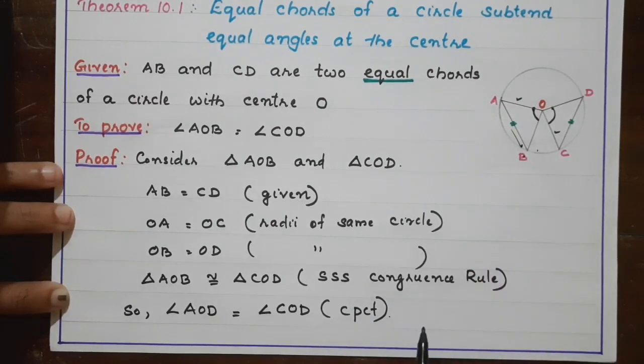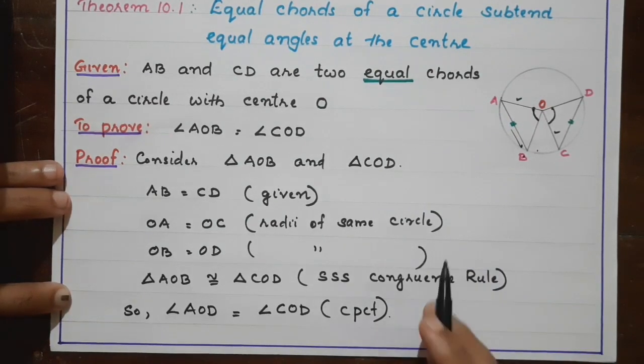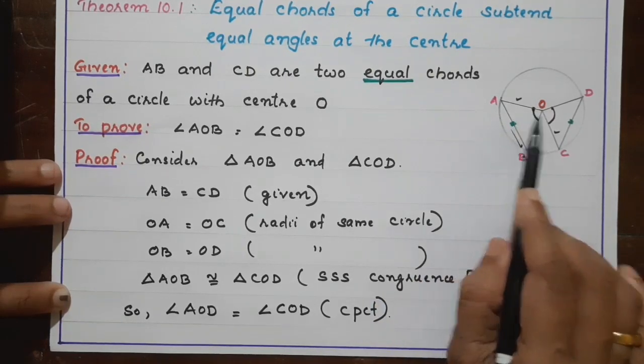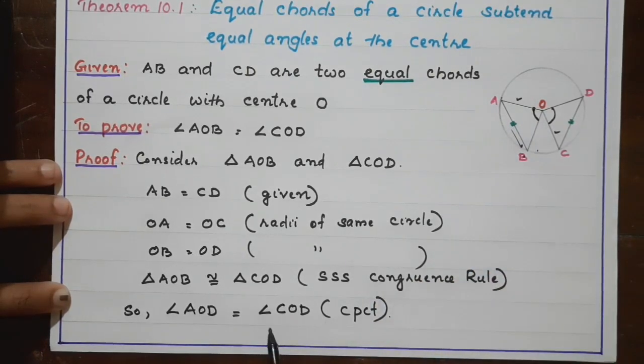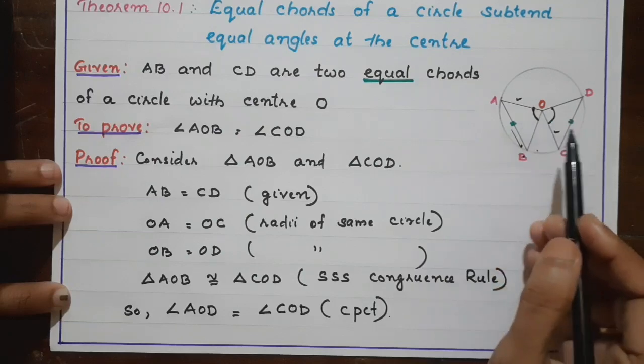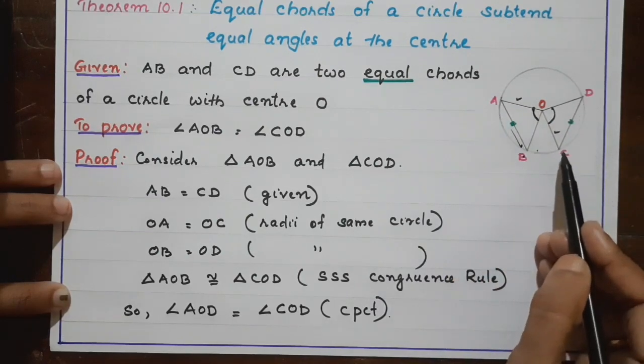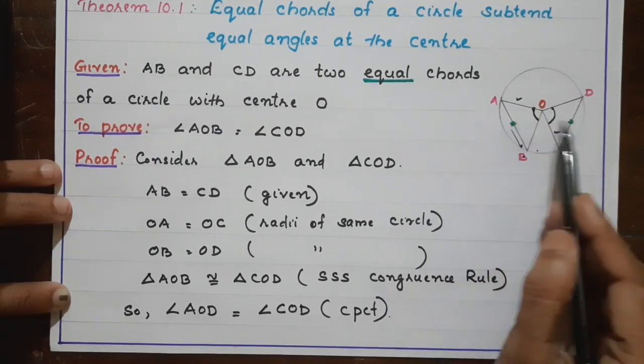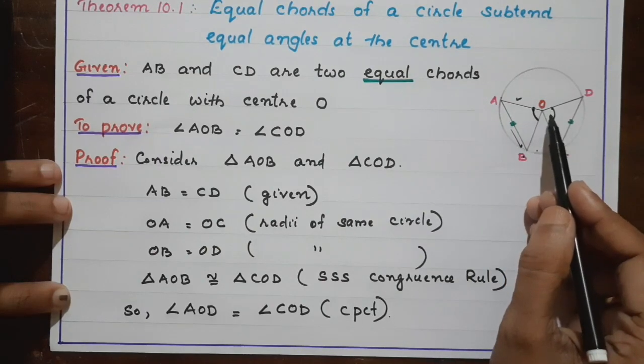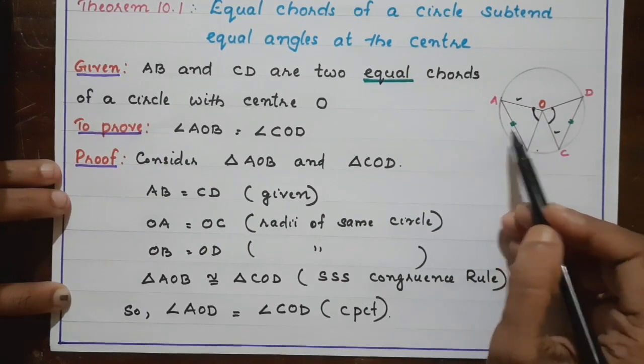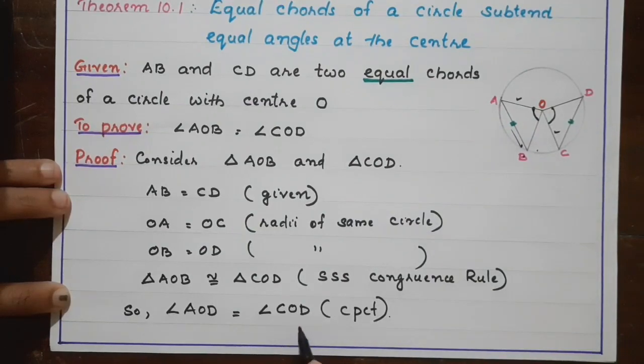It is a very simple question, isn't it? Simple theorem, proof also very simple. By proving the congruency, we can say two angles are equal. So if AB and CD are equal, if the chords are equal, the angles subtended by them are also equal. Okay, children?